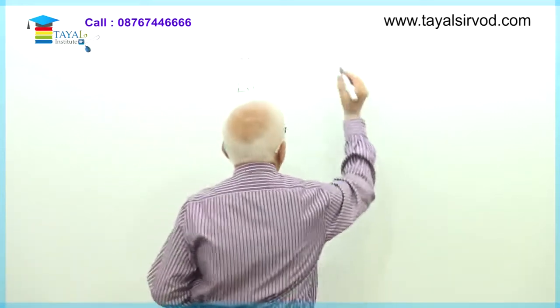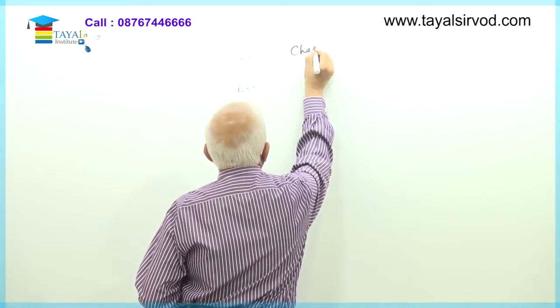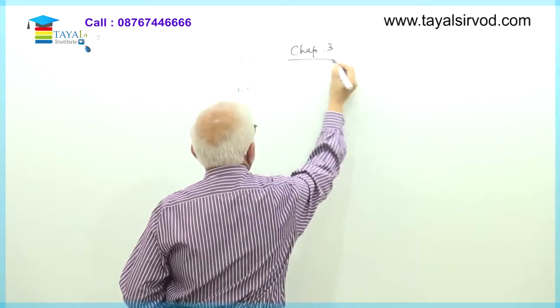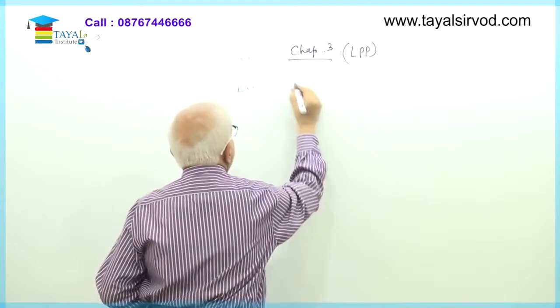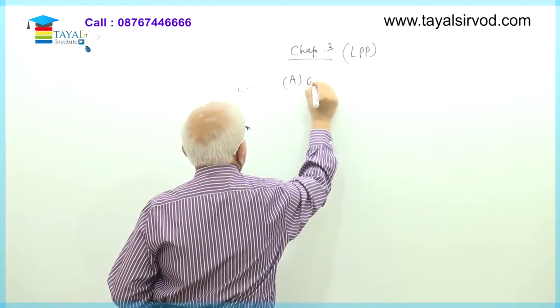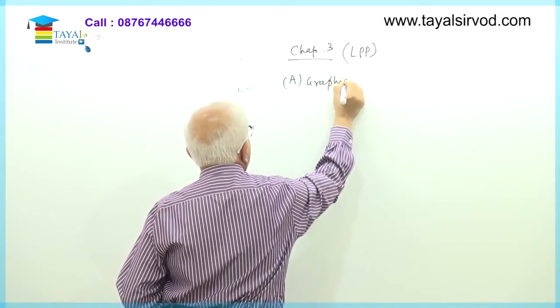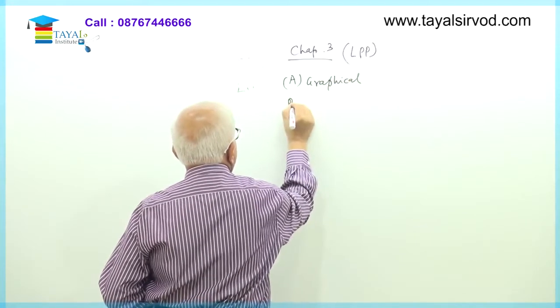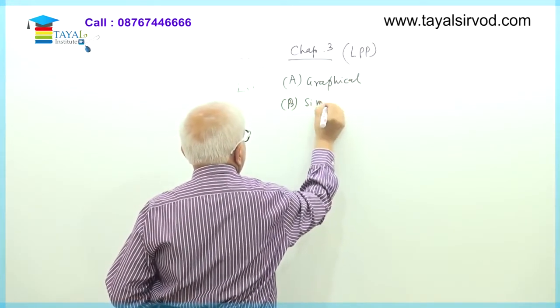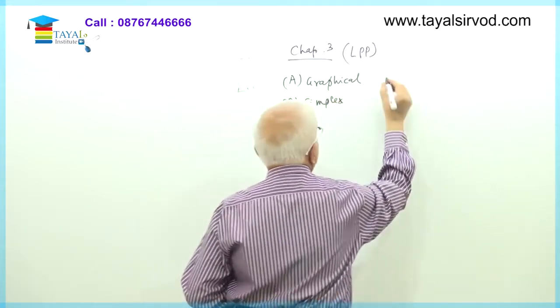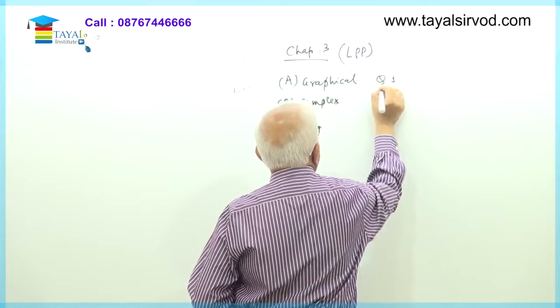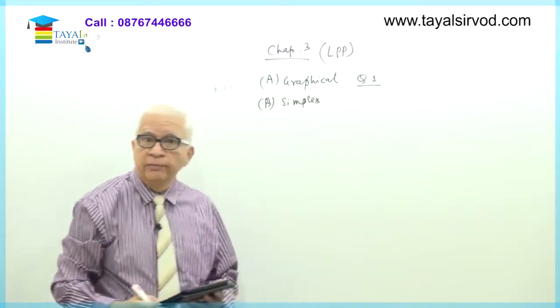Chapter number 3, name of the chapter is LPP or linear programming problem. There we have two methods: A, graphical, and B, I'll call it simplex. Under graphical method there are several questions. This is question number 1 from the graphical method that I am doing.